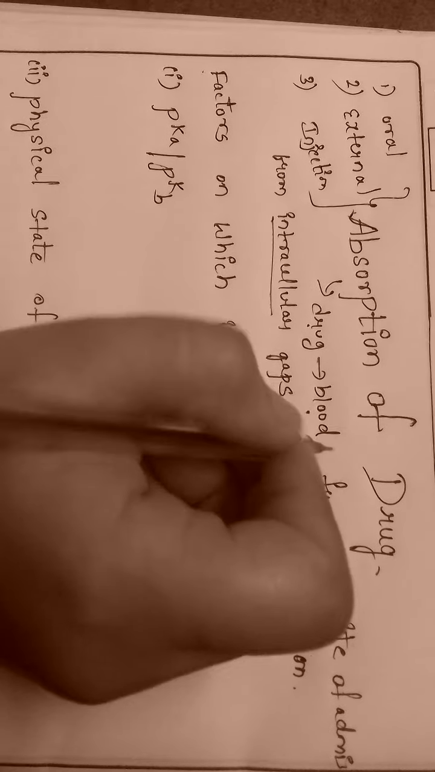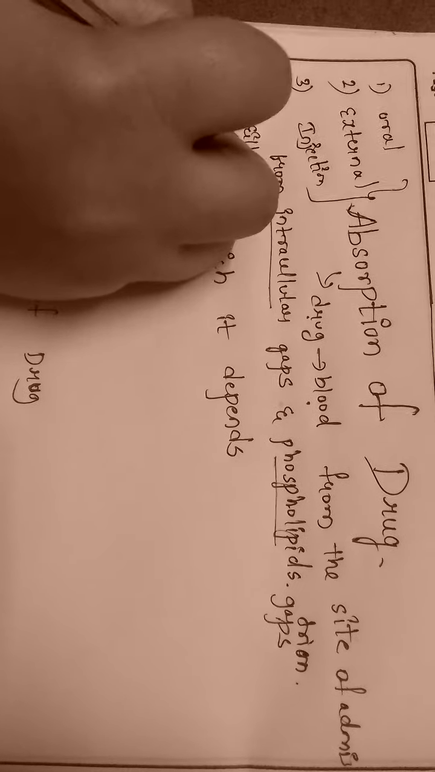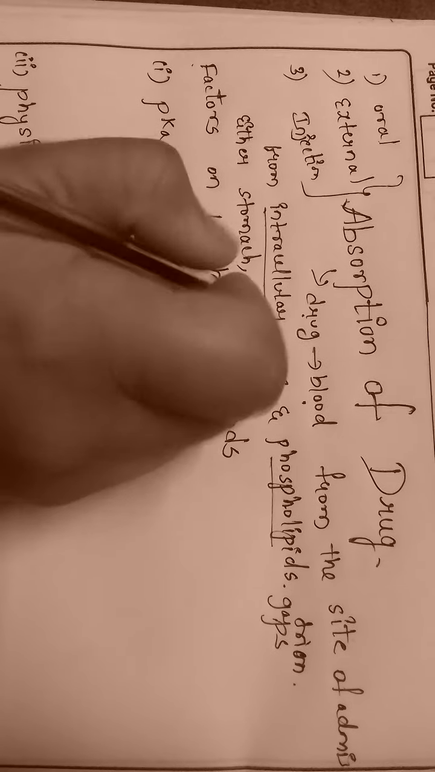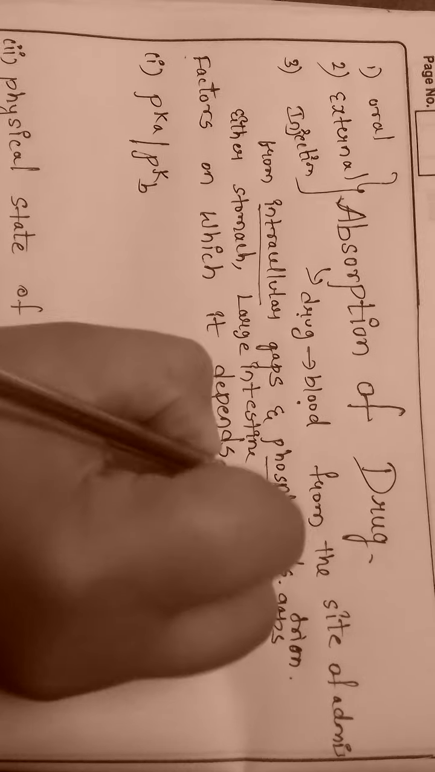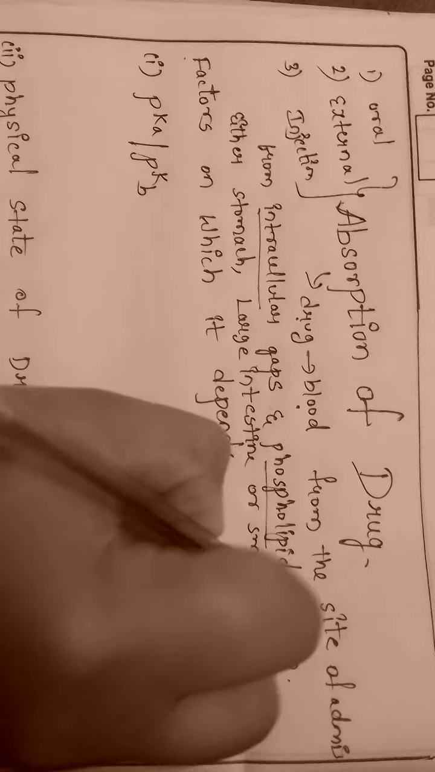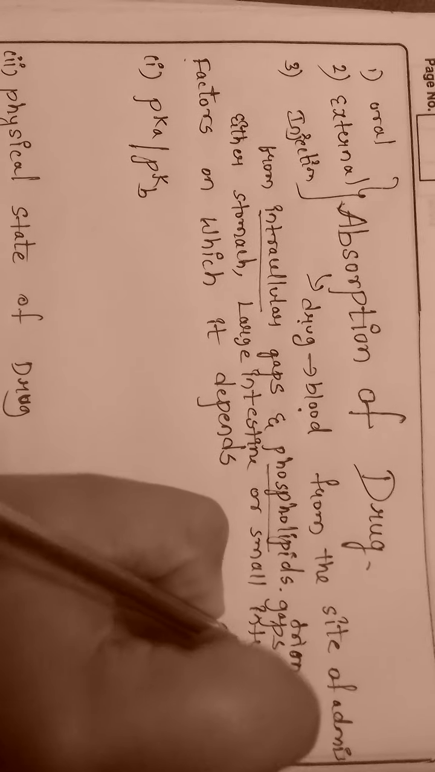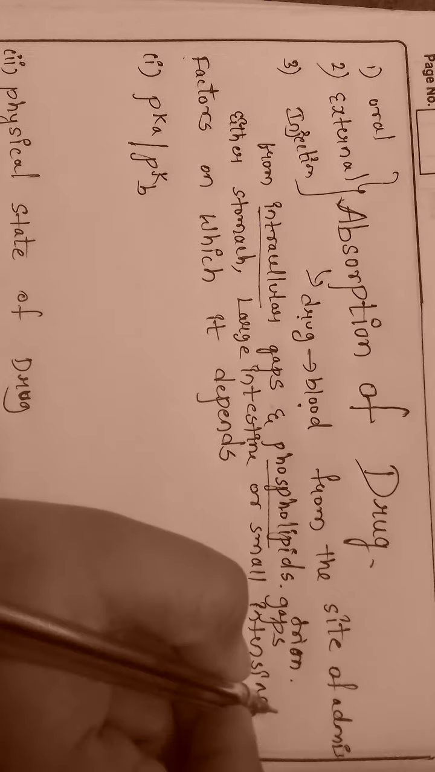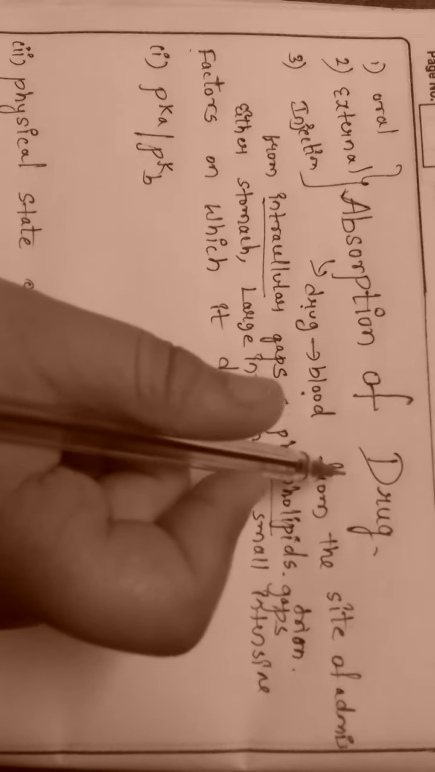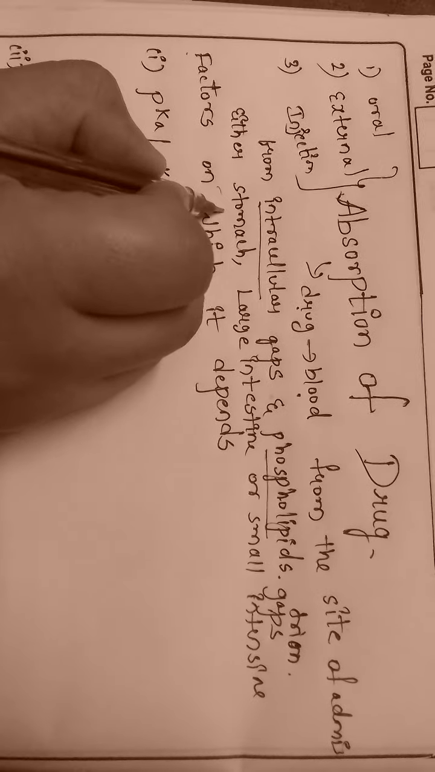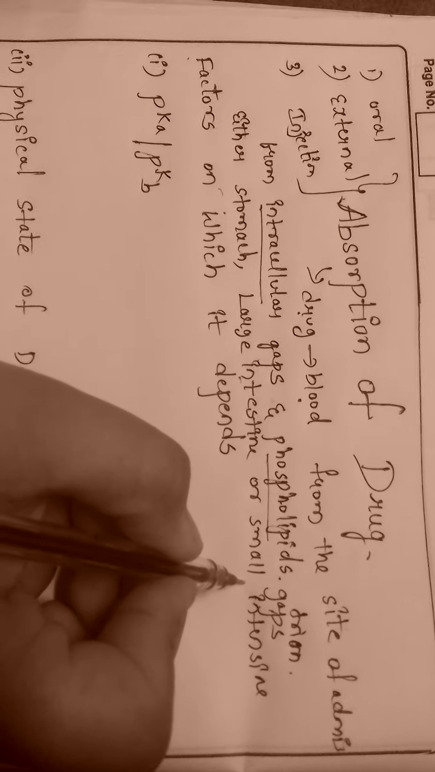It's from either the stomach, large intestine, or small intestine. It means we can say that absorption of drug takes place from the stomach or large intestine or small intestine.